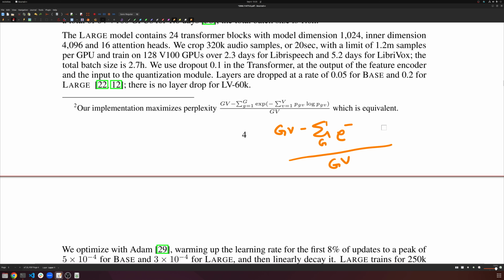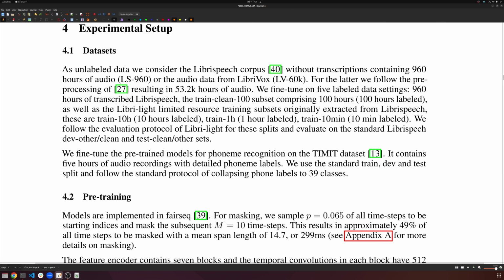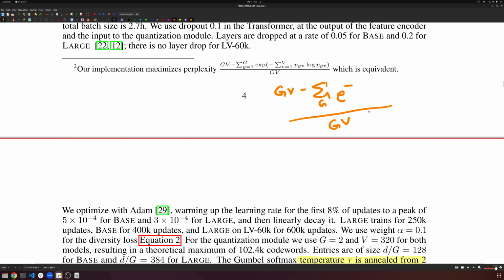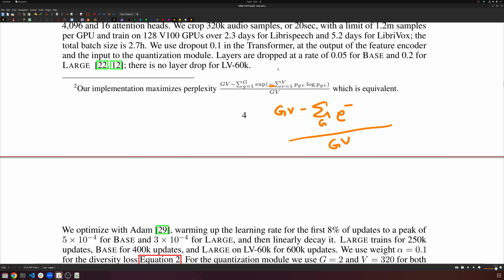So this will end up as log v, or negative log v in our case, right? Because we saw above, right here, this entire operation ended up being negative log v. So we have a negative log v times this negative 1 right here. So that'll just be a log v. And e to the power log v is, well, e to the power something is v, so e to the power of that is just v.